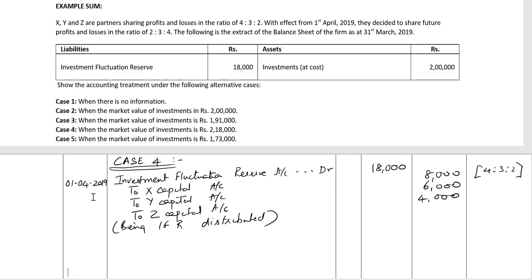So we've dealt with the reserve. Now we need to increase value of the investments by 18,000. So same date, to increase an asset, we'll have to debit the asset again.